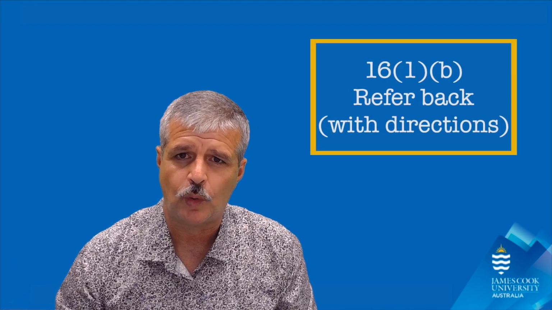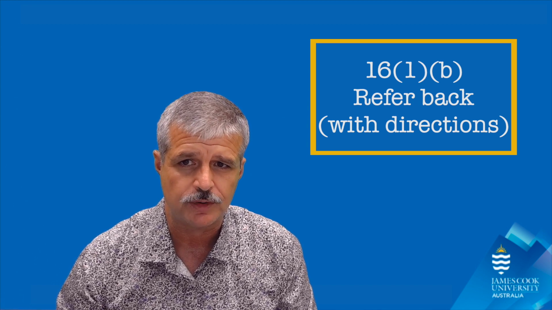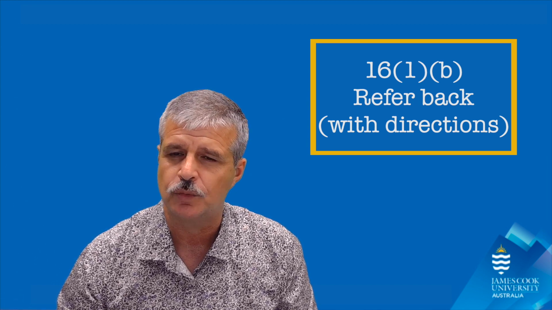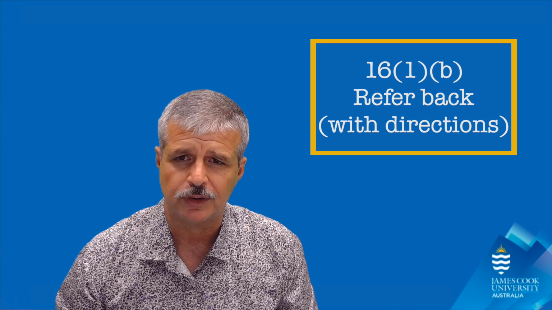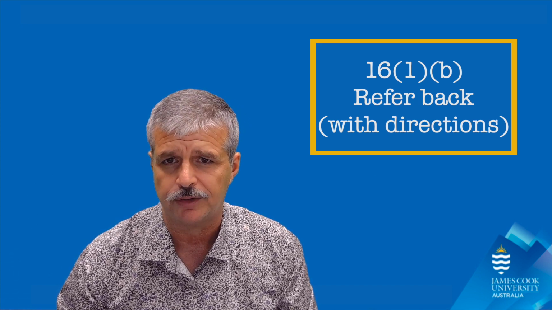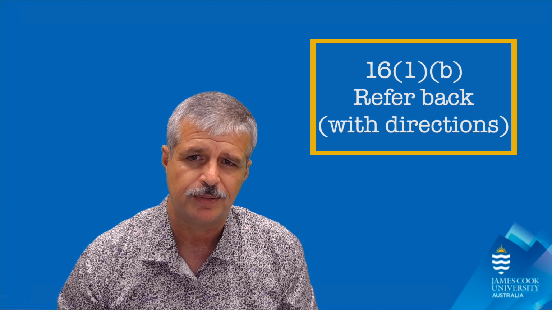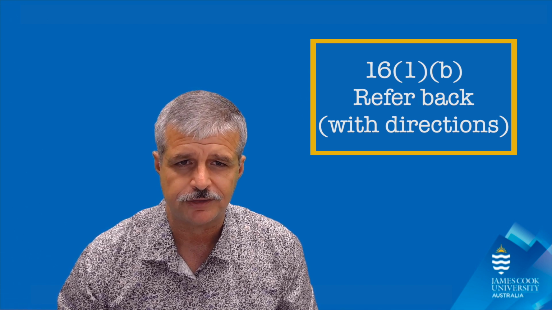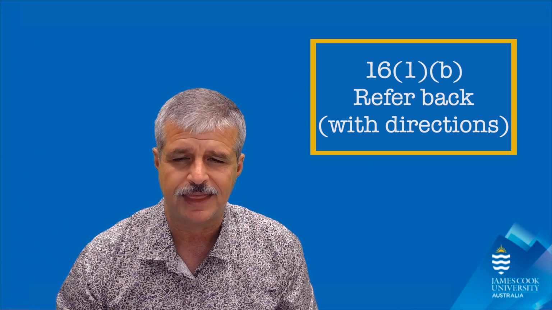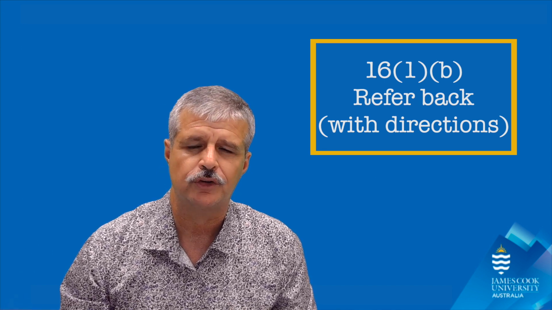Next, subsection 1B gives the court the power to refer the decision back to the original decision maker, subject to whatever directions the court sees fit. This can be quite useful if some process hasn't been followed. Let's say the decision maker had failed to consider a relevant piece of information. Well, the court can just say, we're referring this decision back to the decision maker and they must take into account the extra bit of evidence. This is also often called remitting the decision.